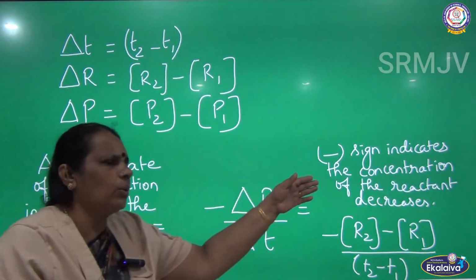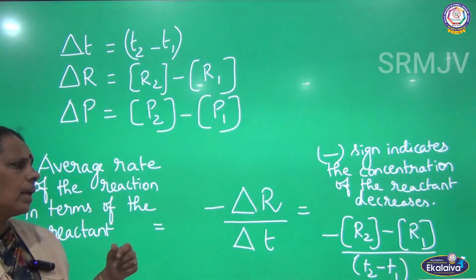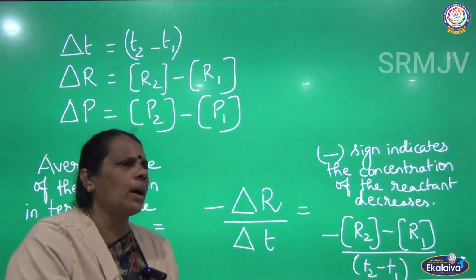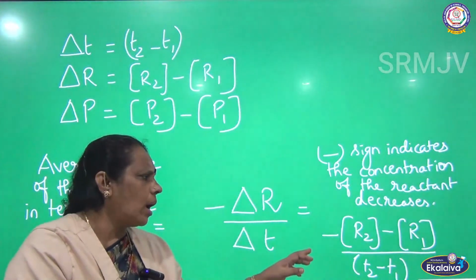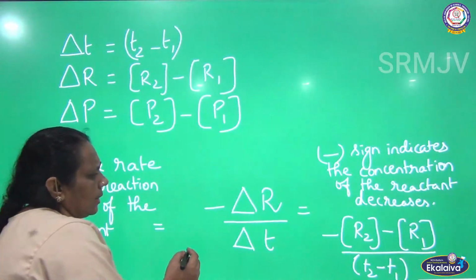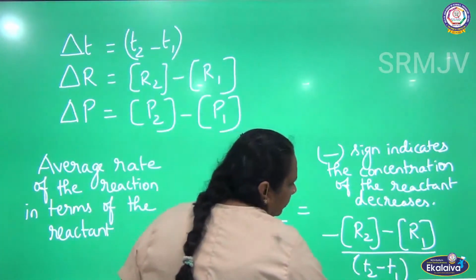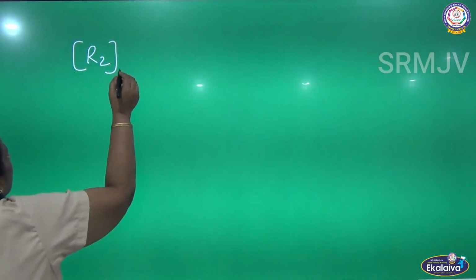What is this negative sign? It talks about the decrease in concentration of the reactant. And what is delta R? How can it be calculated? Delta R is nothing but R2 minus R1. What is R2? Final concentration. What is R2 here? R2 is nothing but the final concentration of the reactant.